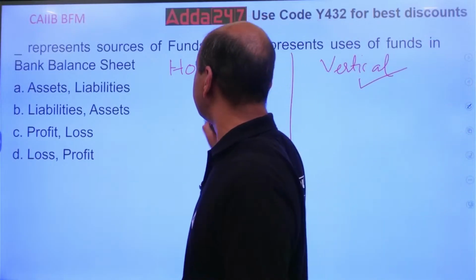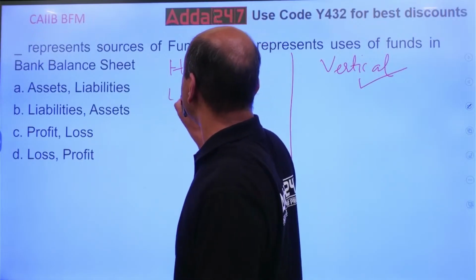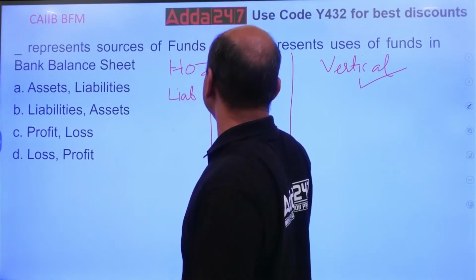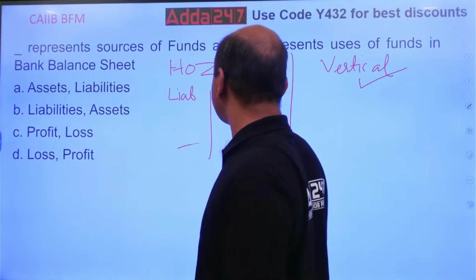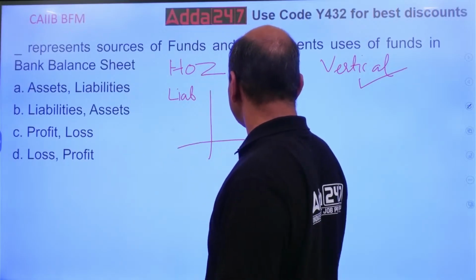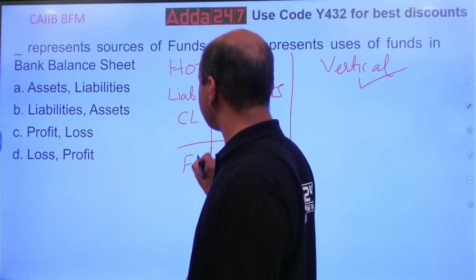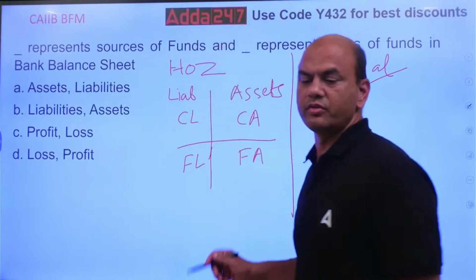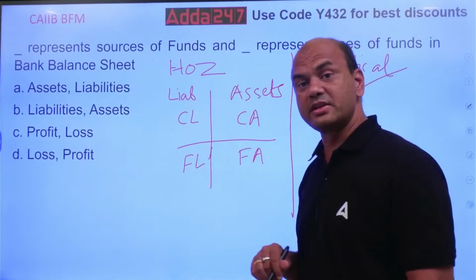Horizontal balance sheet means you have two parts. One is liabilities over here, and second is assets, right? Then you again have two parts, current assets and fixed assets, and current liability and fixed liability. These are the four types of sections in a horizontal balance sheet.